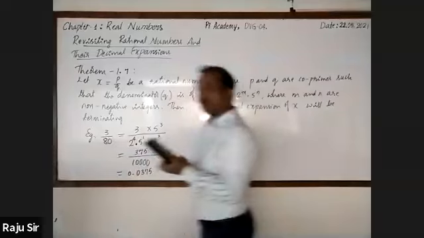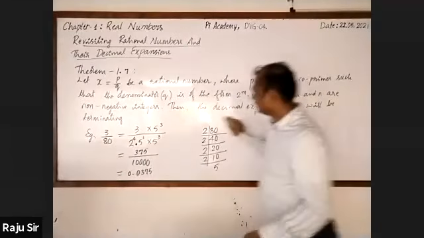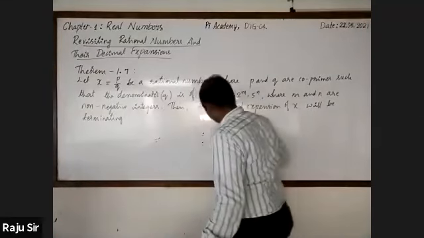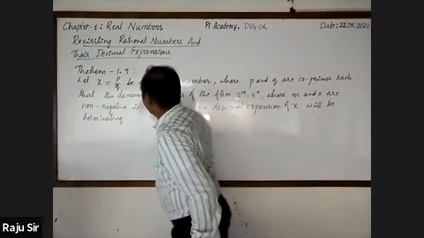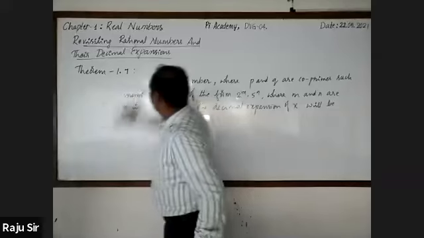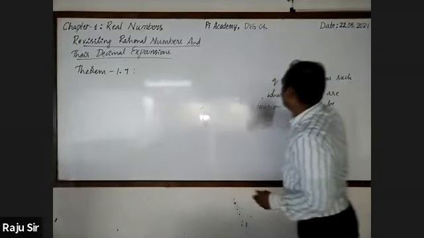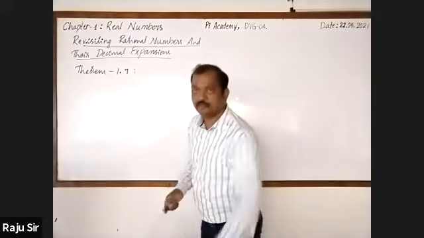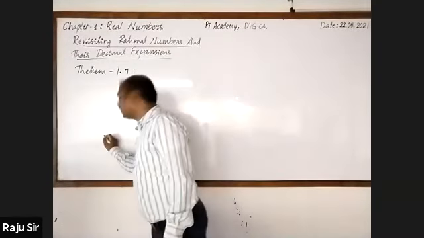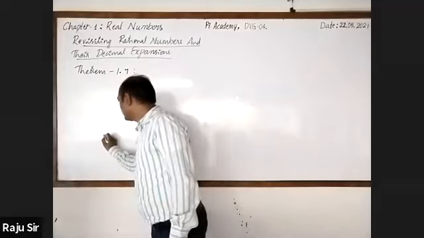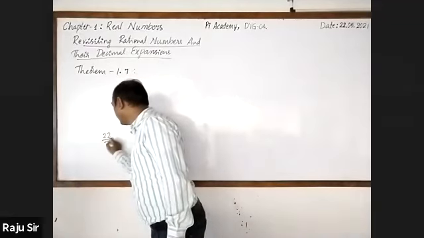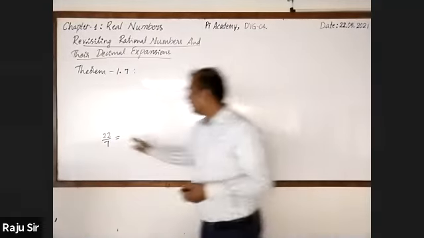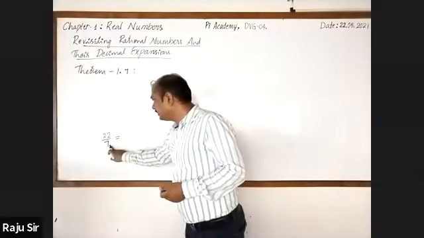Theorem 1.7. Here also, I'll take a rational number. Let us call this rational number 22 by 7. And observe the denominator.